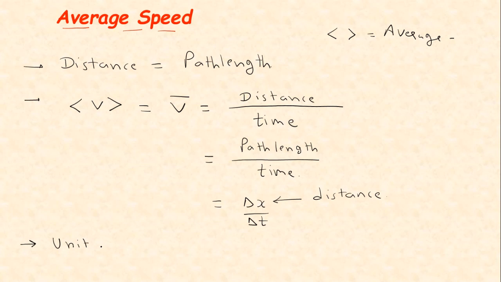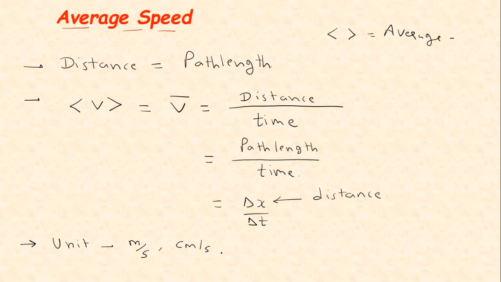Now let's see its unit. The unit of distance is meter and unit of time is second. So meter per second is the unit of average speed in MKS system, that is meter kilogram second system. Its unit is centimeter per second also. This is the unit in CGS.